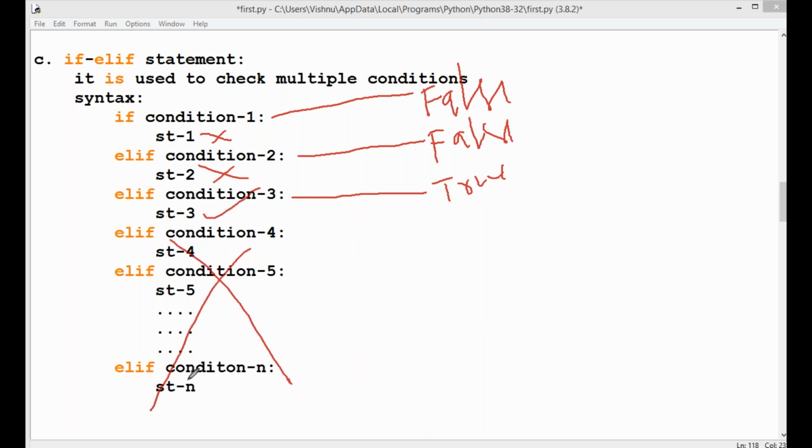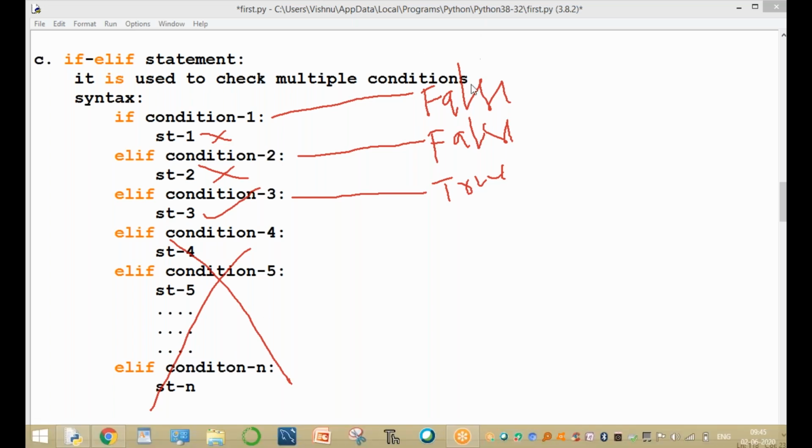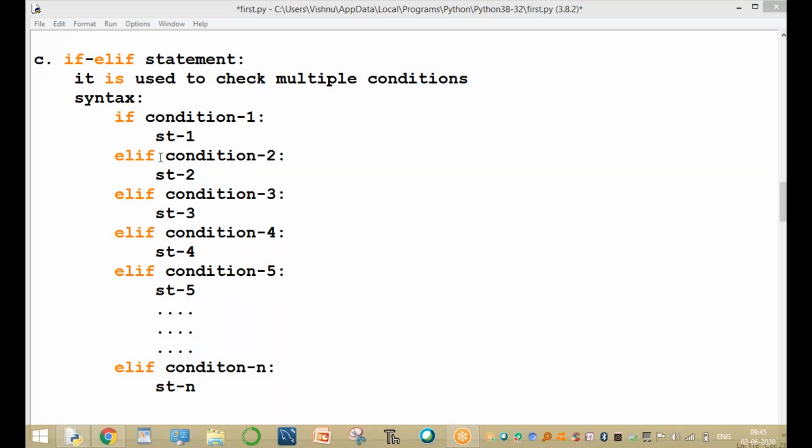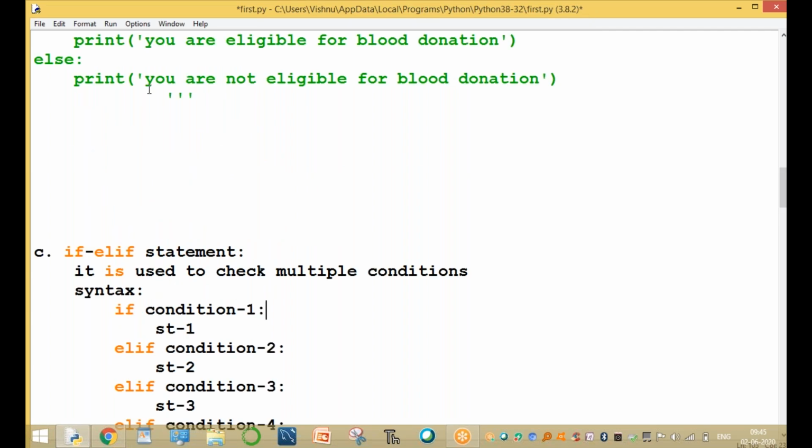Similarly, we check up to multiple conditions. Clear, guys? The process is repeated up to n conditions. It always executes only one part. The remaining parts are not executed based on the condition. This is called the if elif part.